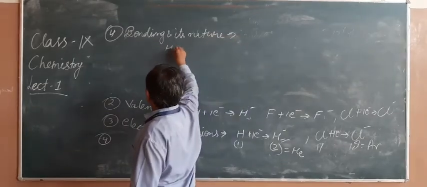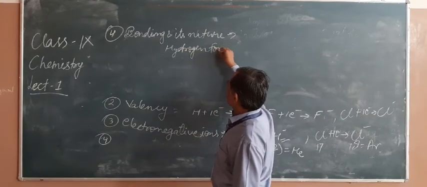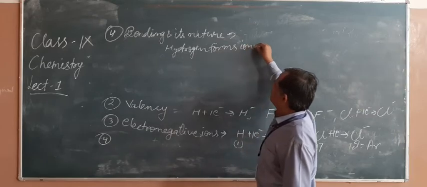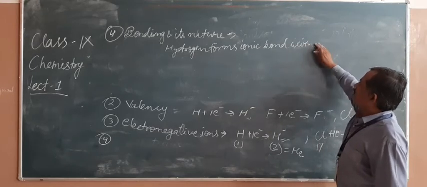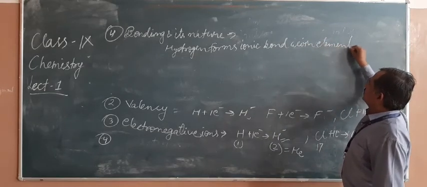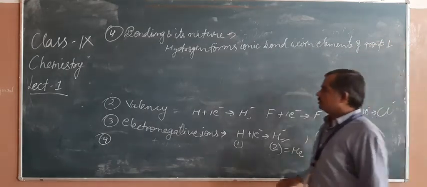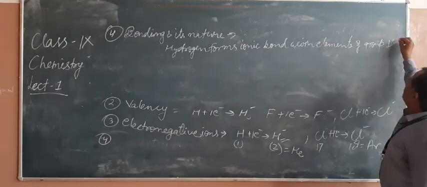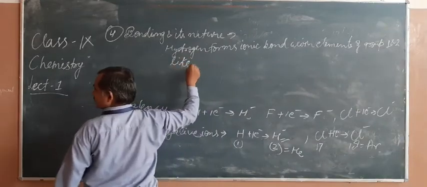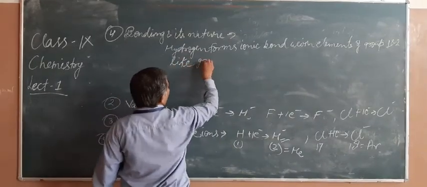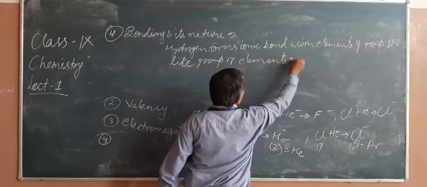Hydrogen forms ionic bonds with elements of group 1 and group 2, like group 17 elements.